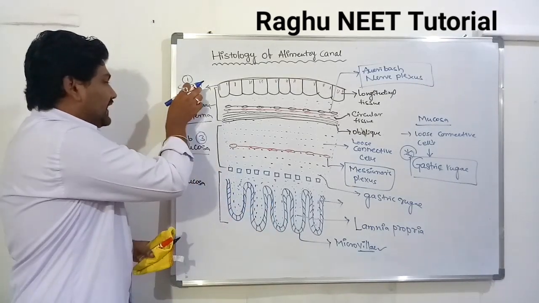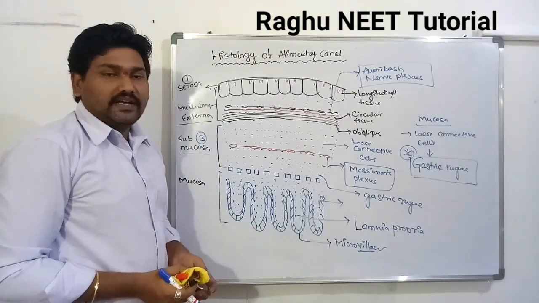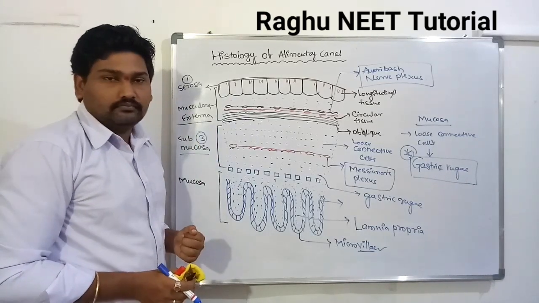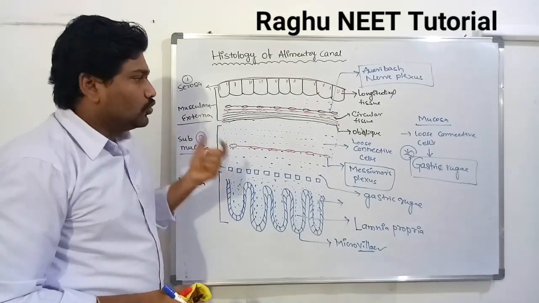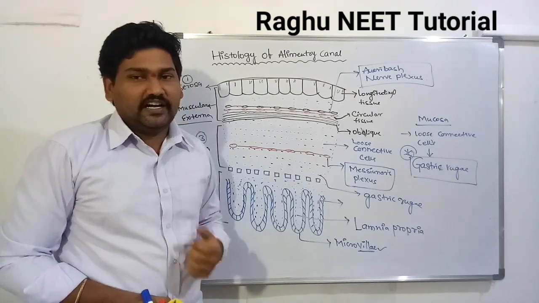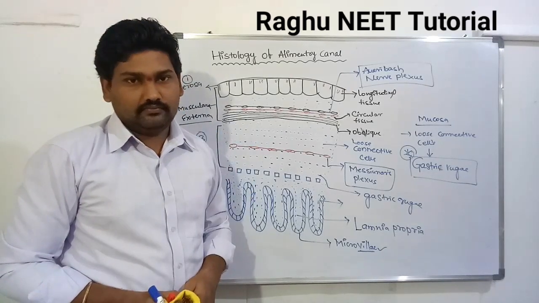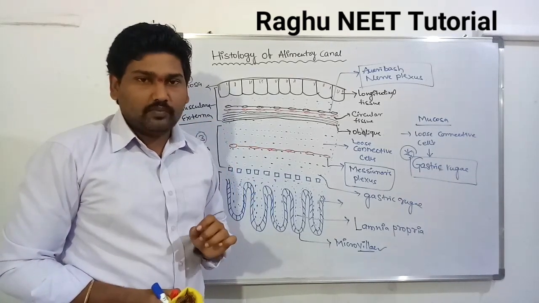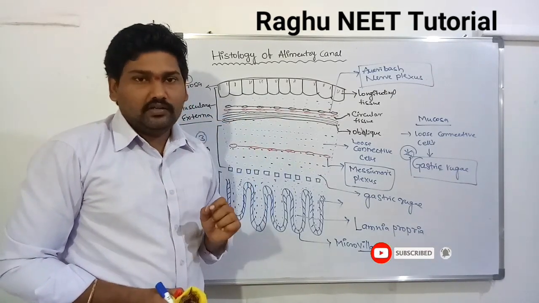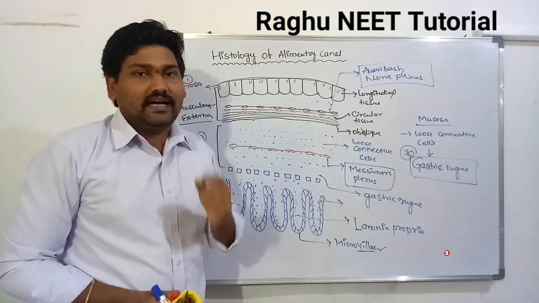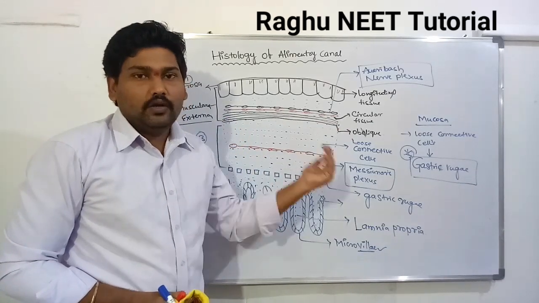Next, we will discuss the layers of the alimentary canal from first to last. First one, serosa. The serosa is the outermost layer of the alimentary canal. It has a very rough surface. It is made up of two different types of cells: fibrous cells and mesothelial connective cells. Very important information about the serosa: with the exception of the esophagus and rectum, all remaining parts are completely covered by the serosa. The serosa is absent in the esophagus and rectum region.